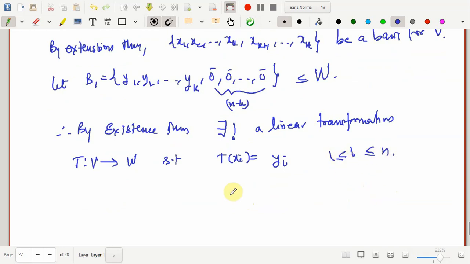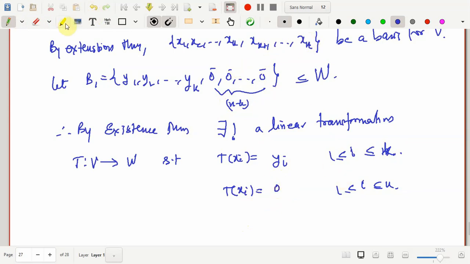Definitely this means that T of xi will go to yi, and the remaining points will map to 0. Because here your n minus k vectors are all 0, from xk plus 1 onwards till xn, all of these will map to 0.